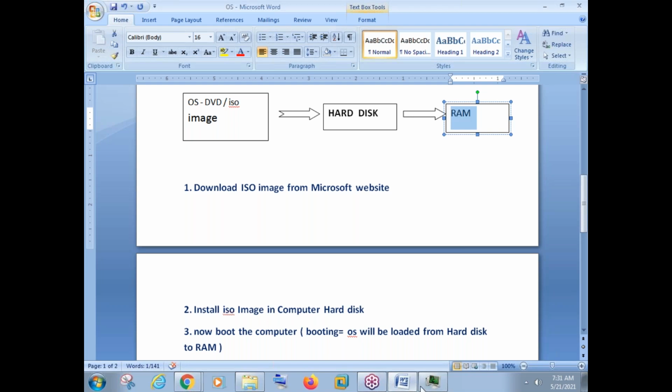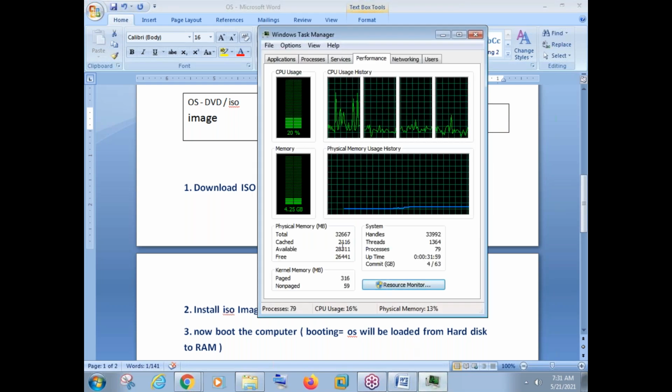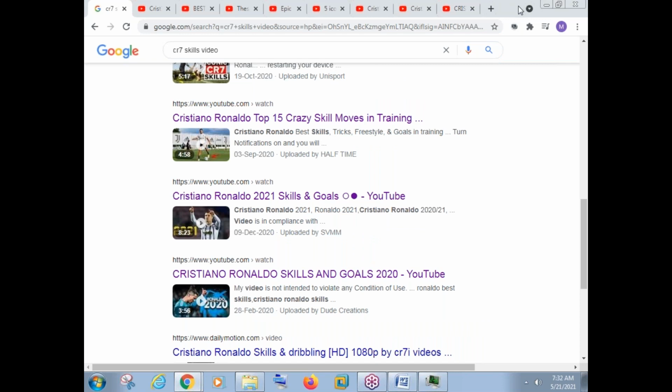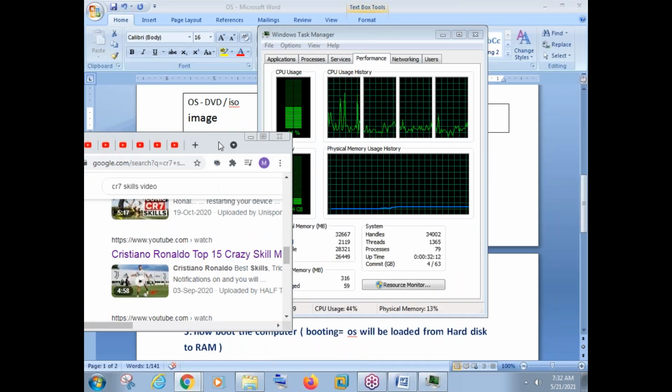Now let us see how much RAM it is using now. See how much it is using, 4.25 GB. That means approximately 1 GB has increased. So why has this 1 GB RAM utilization increased? Because I have opened many websites here. See, this many websites are running here.